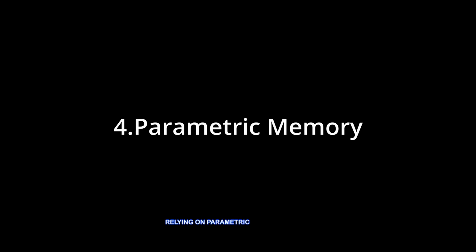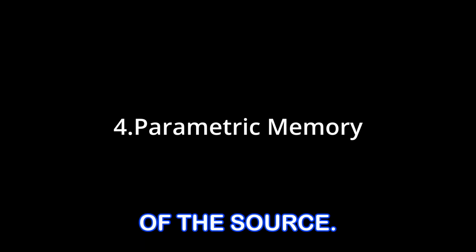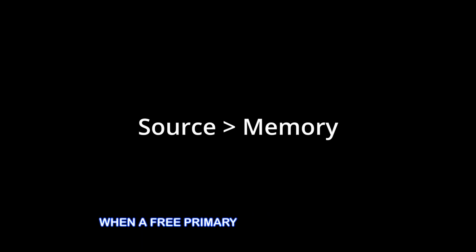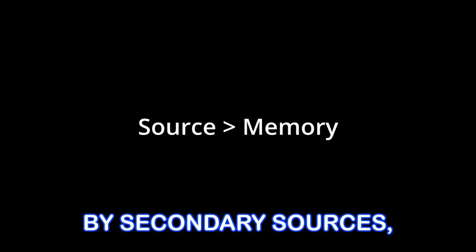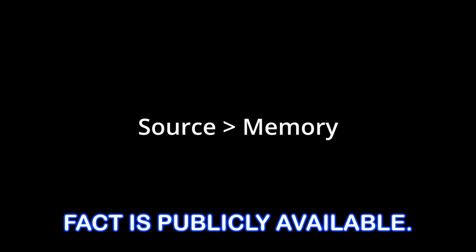4. Relying on parametric memory instead of the source. Even when a free primary source is available, models often answer from their internal knowledge. If that knowledge is slightly outdated, rounded, or contaminated by secondary sources, the short answer is wrong even though the correct fact is publicly available.